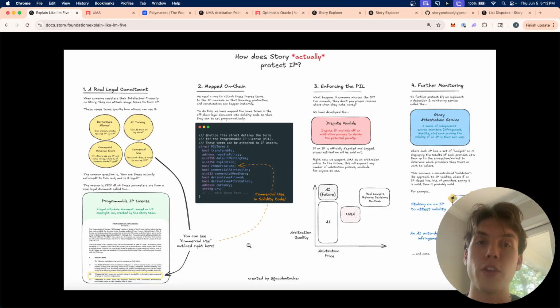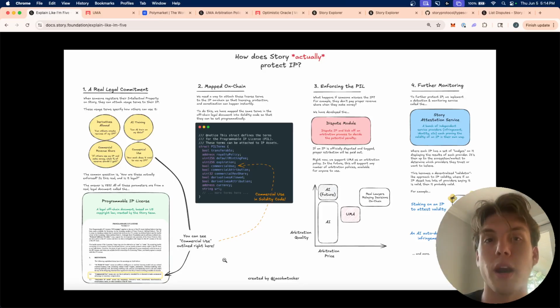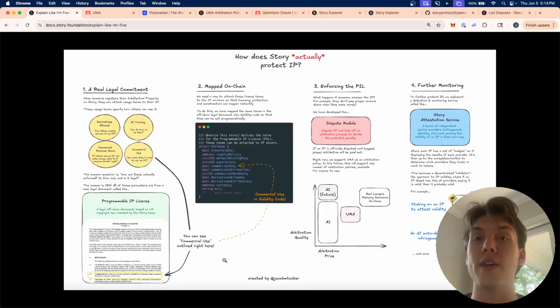copyright law. And the terms in this legal agreement, which you can see in this picture right here, are things like, are derivatives allowed, right? Can you remix my work? Can you commercialize my work? If you can commercialize my work, what is the rev share that you have to pay me if you earn money, right? So if you take a picture of my face and put it on a t-shirt, what's the percentage I should get from those royalties? Can you use my IP in your AI training models? These are the types of things that are present in this agreement.